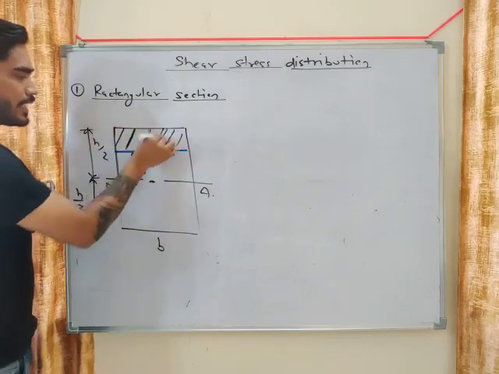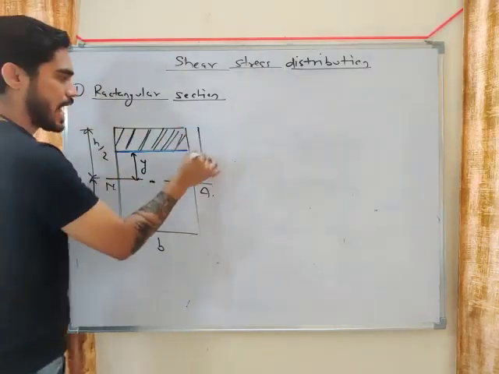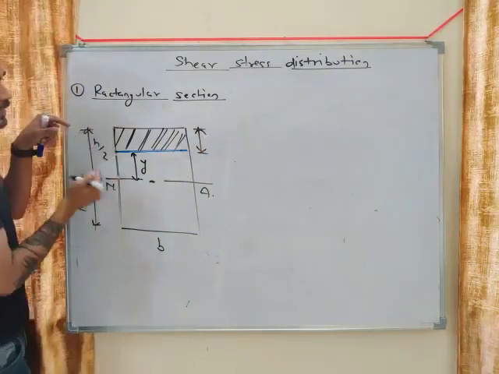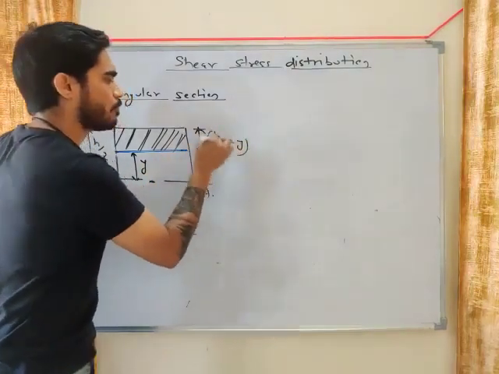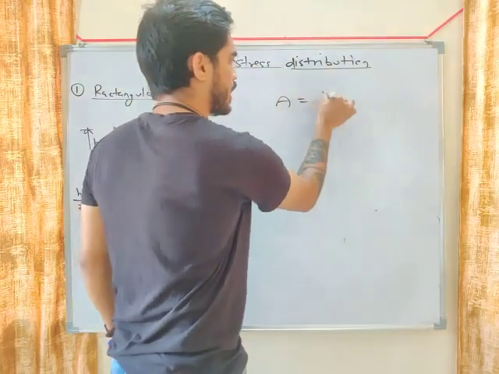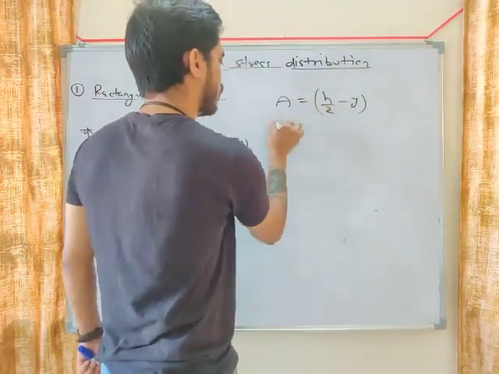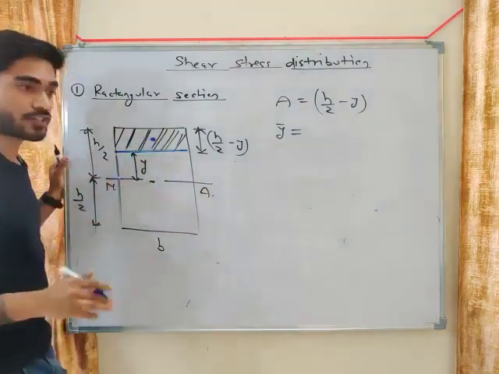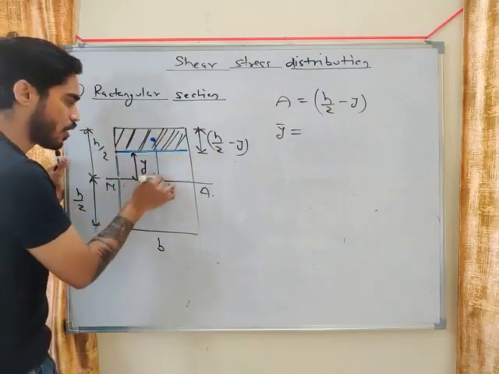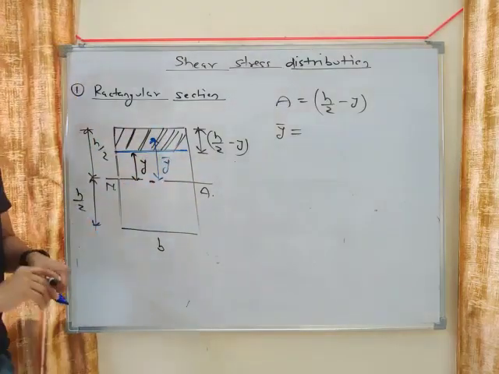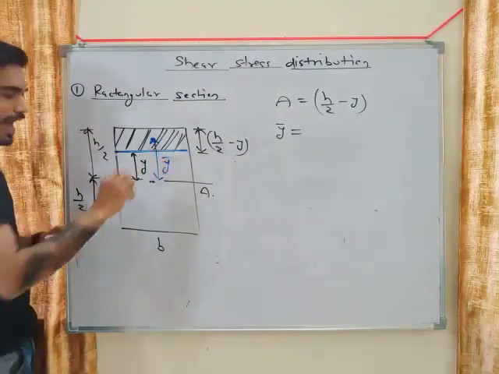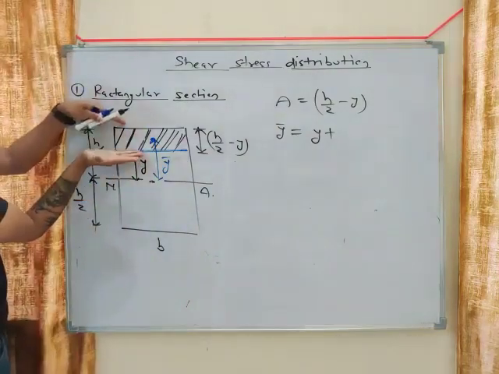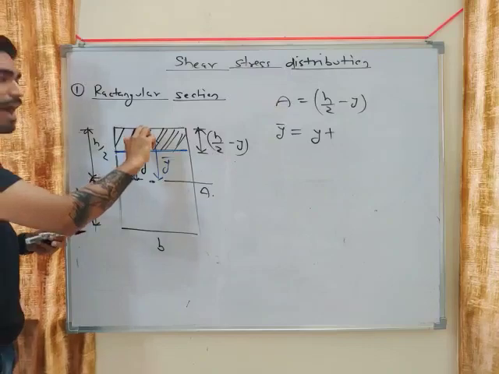We need to calculate this hashed area. The width will be B, and the height is H by 2 minus Y, since this is H by 2 and this is Y. So the area will be B times H by 2 minus Y. What will be Y bar? Y bar means the distance of the centroid of this hashed area from the neutral axis. So Y bar will be Y plus half of H by 2 minus Y, since this height is H by 2 minus Y.